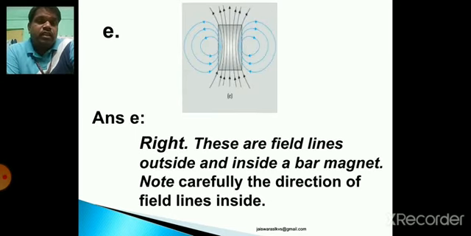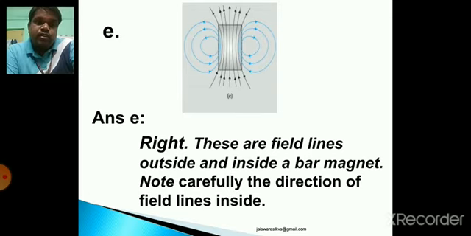Let us see E. E is the case just like a bar magnet, you know. So this is the right way to represent the magnetic field lines outside and inside of a bar magnet. Note carefully the direction of the magnetic field lines inside.